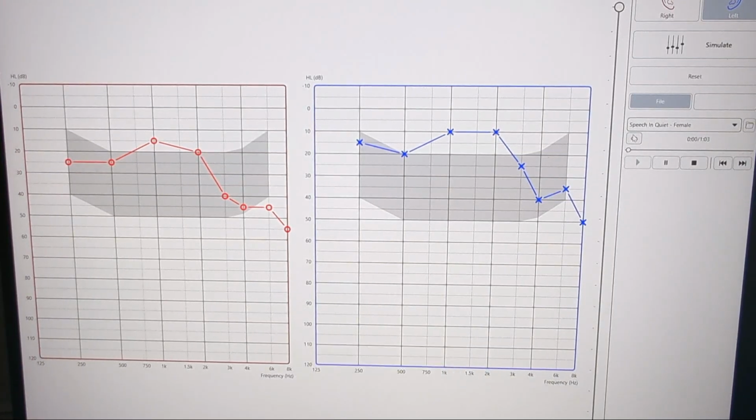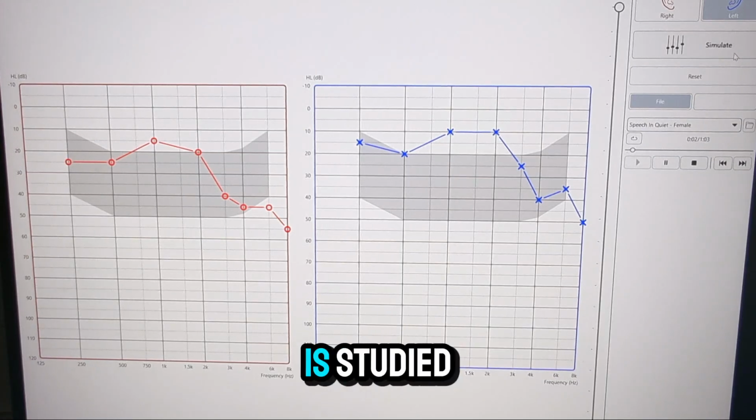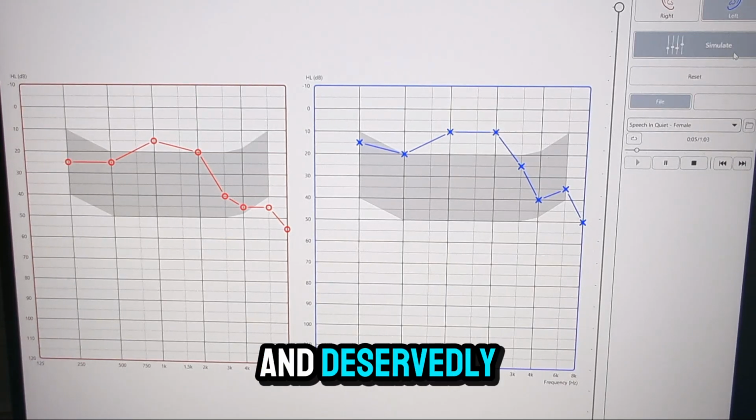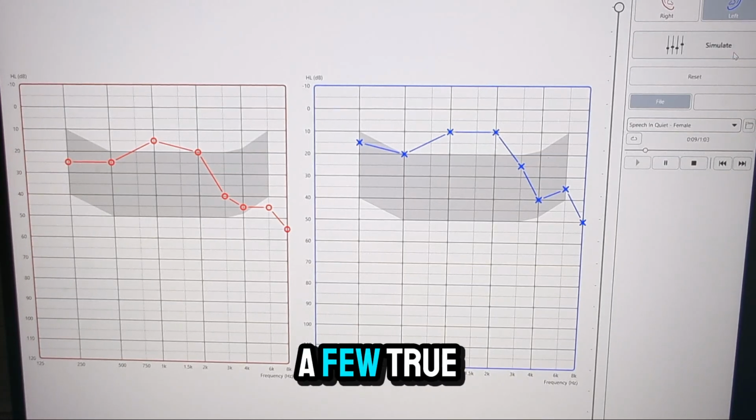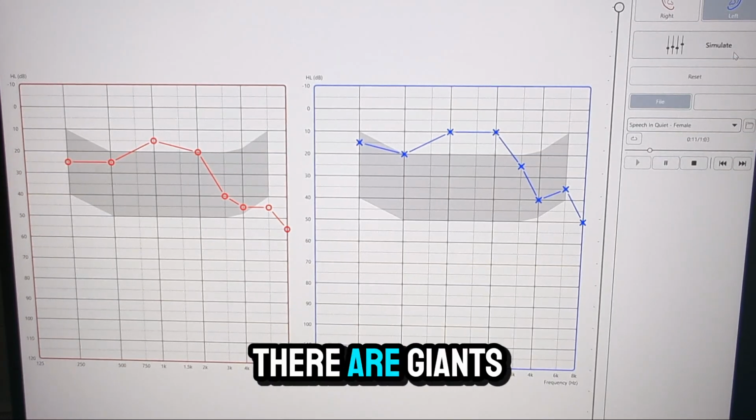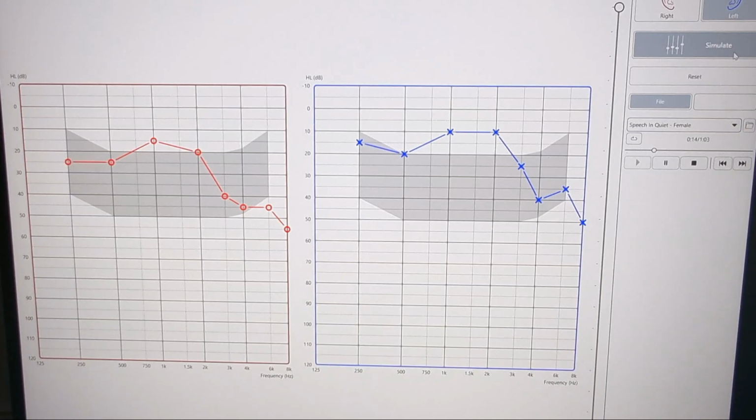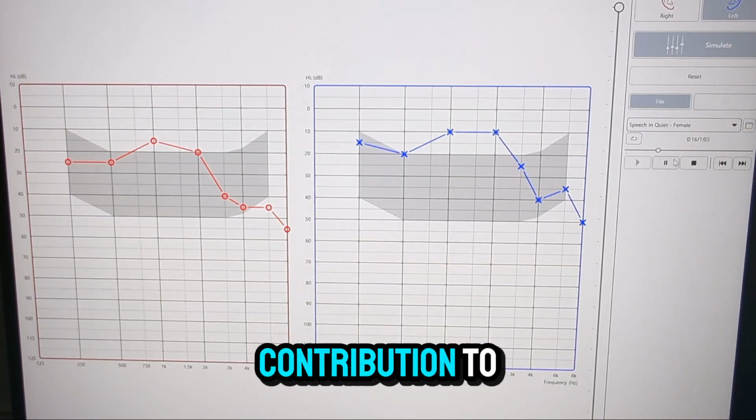Here we go. The roster of Nobel laureates is studded with the names of great and deservedly illustrious persons, some dreamers, some men of action, a few true geniuses, but there are giants missing from the list. For example, the most fundamental contribution to the physical...